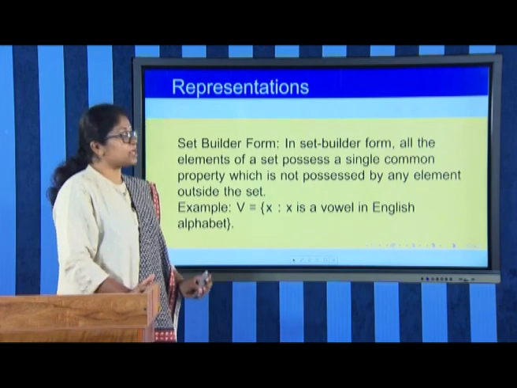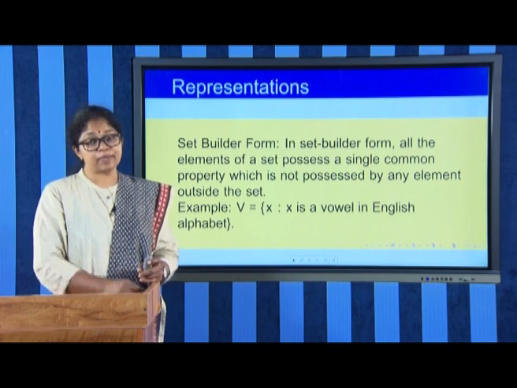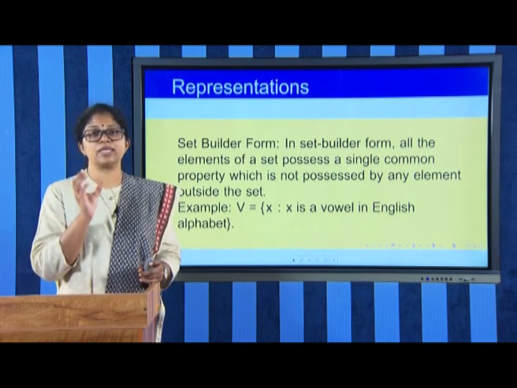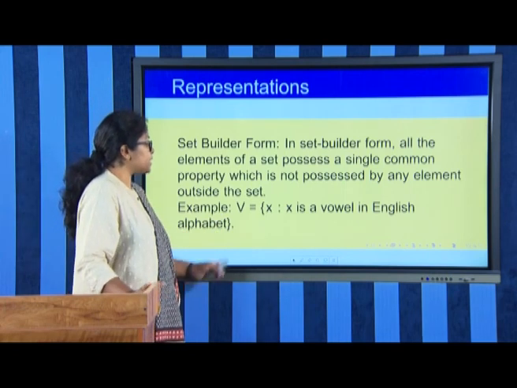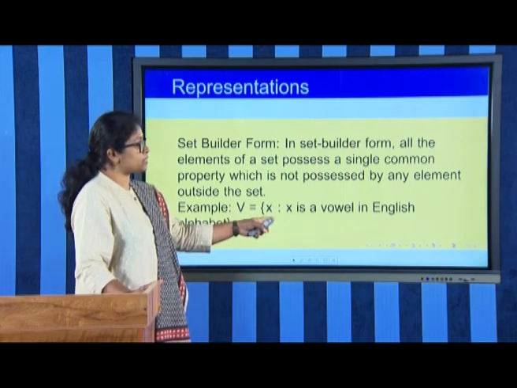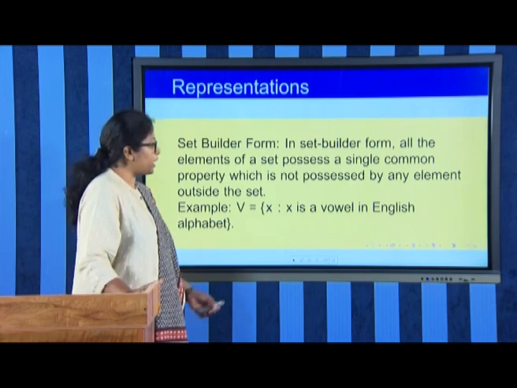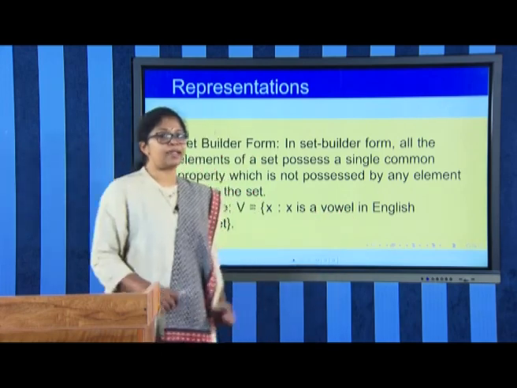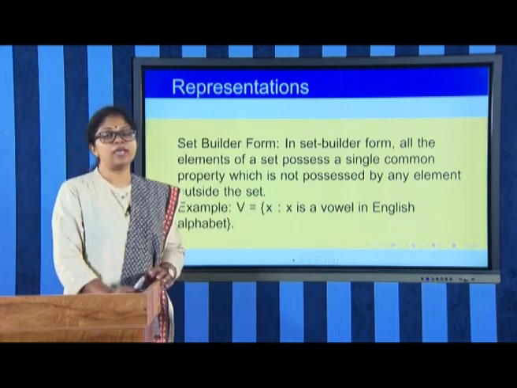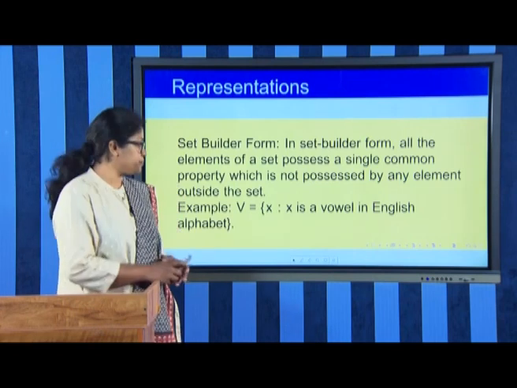The next representation is the set builder form, in which we represent the elements of the set using a fixed rule. For example, the set V is the set of all x such that x is a vowel in English, and this itself is self-explanatory, because we can understand that the set V consists of all the elements A, E, I, O and U.